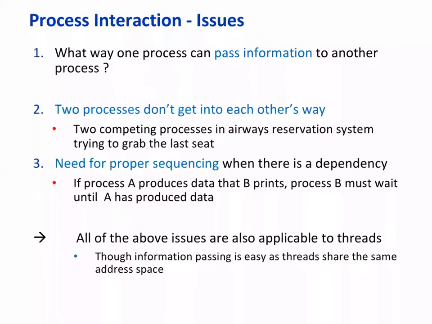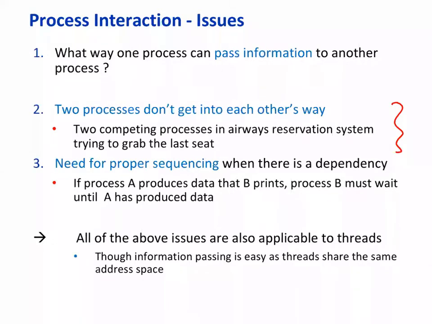These instructions where interaction is required could relate to a system call, or it could be some other primitive, in order to pass information. The other important thing is that the processes don't get into each other's way.